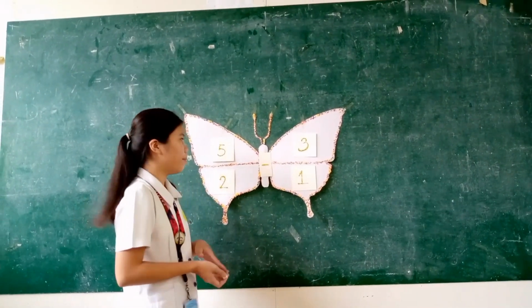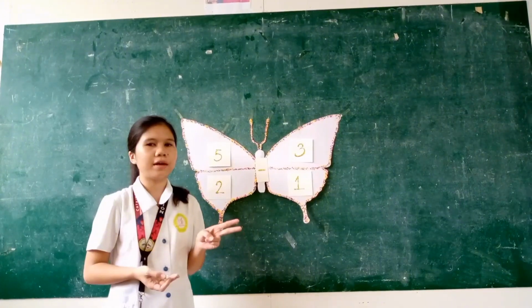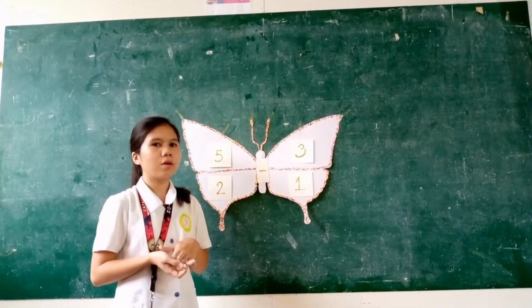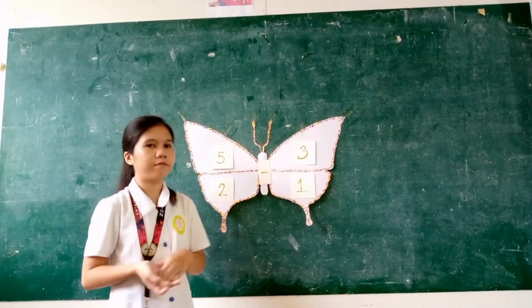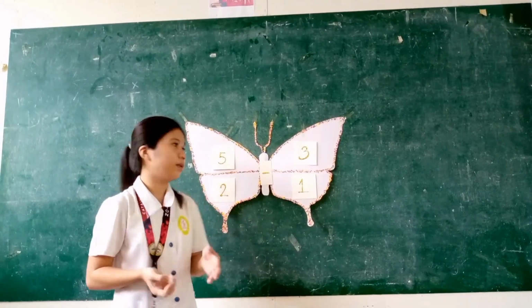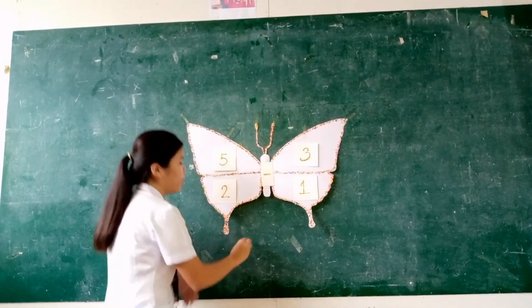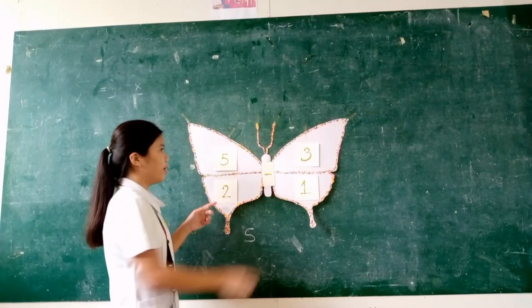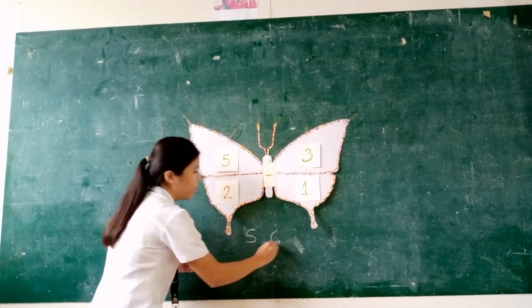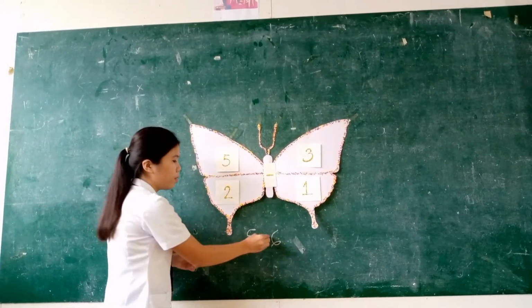So here is another example of subtracting two dissimilar fractions. We are still going to do the same process as we have done a while ago. We multiply 5 times 1, that is 5. Then 3 times 2, 6. Then we copy the operation, which is subtraction.